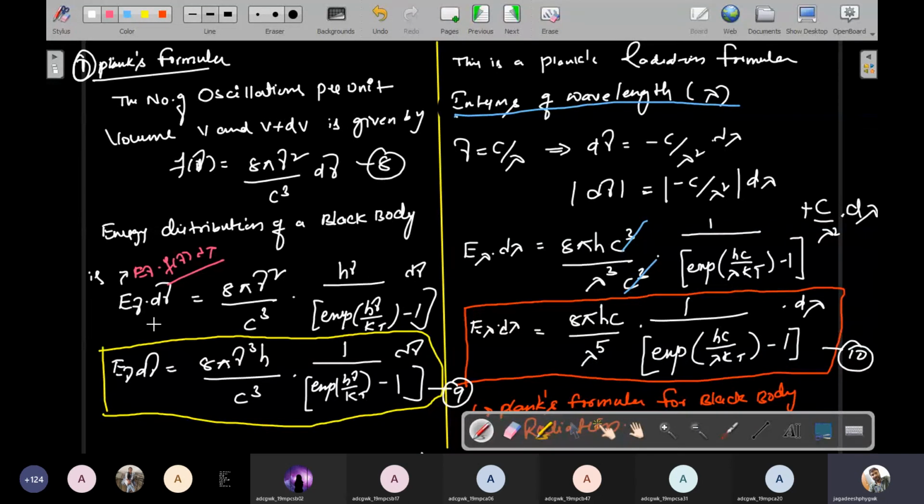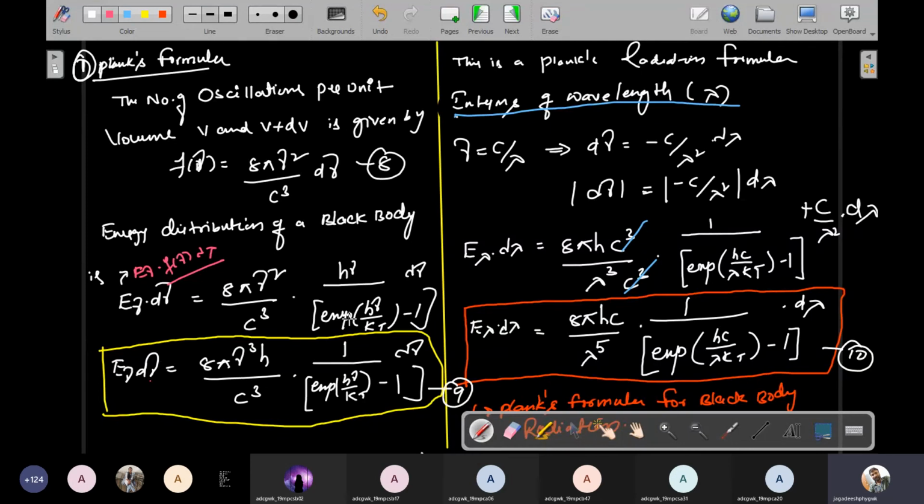So that energy distribution E lambda d lambda is equal to 8 pi nu square by c cube into h. I simply substitute the multiplication of the average energy and the number of oscillators. After multiplying these two, I get E nu d nu is equal to 8 pi h nu cubed by c cube into 1 divided by exponential h nu by kT minus 1, into d nu. This is nothing but Planck's radiation, but right now it is in the emitted frequency range.